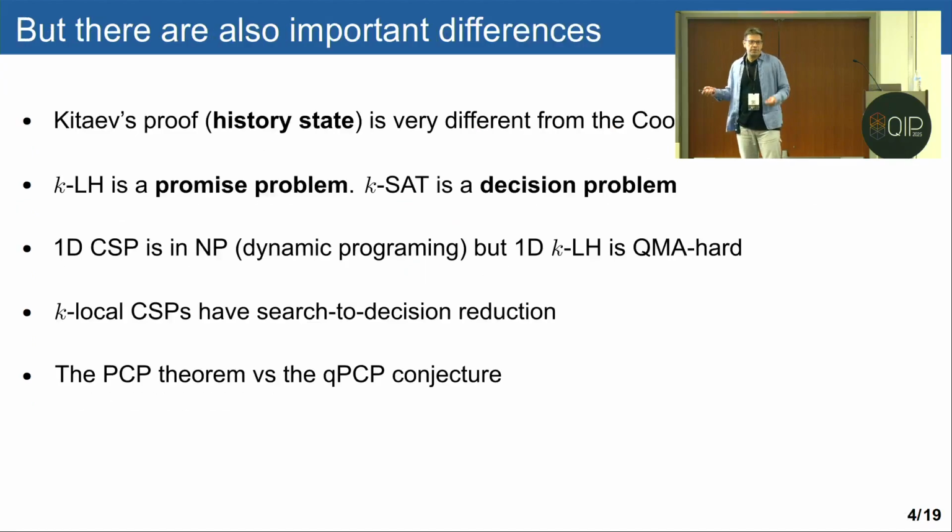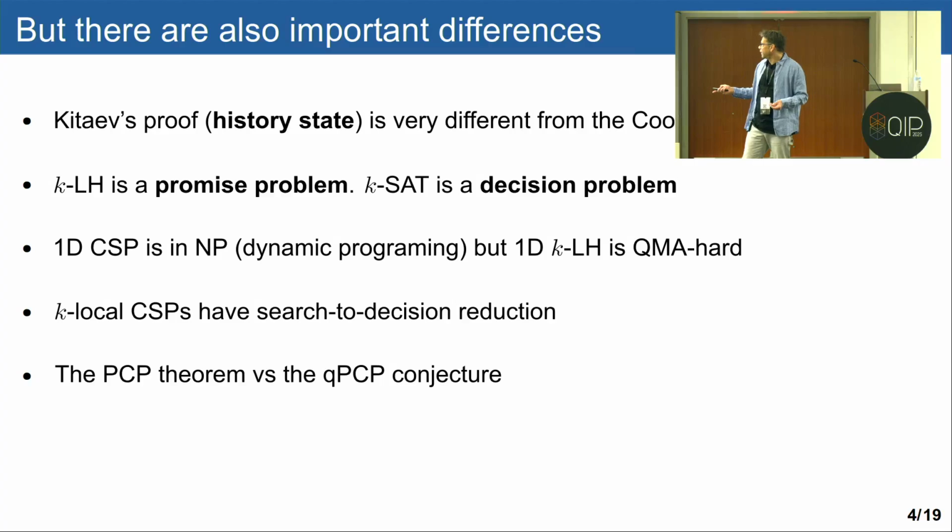But nevertheless, and this is the subject of this talk, there are still many important differences between these two worlds. To begin, first of all, Kitaev's proof of the QMA hardness is substantially different from Cook-Levin. In Kitaev's proof, we're using the history state, and we're using just one register of qubits in which all the history of the computation is encoded, whereas in Cook-Levin, every time slot has a new set of bits on which we encode. So this is substantially different. And for example, local Hamiltonian is a promise problem, whereas SAT is a decision problem.